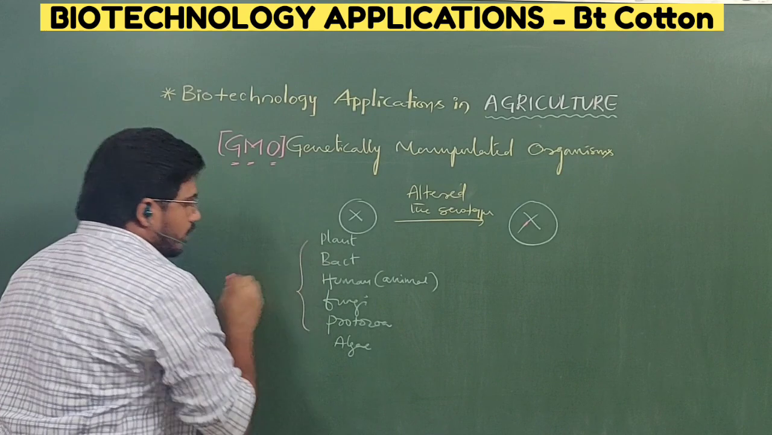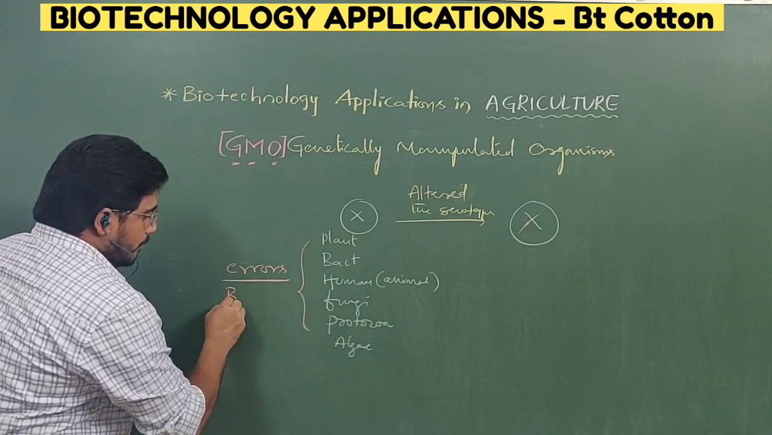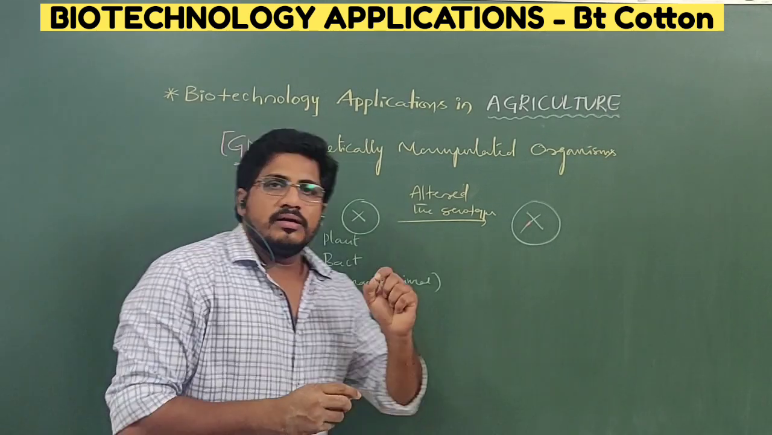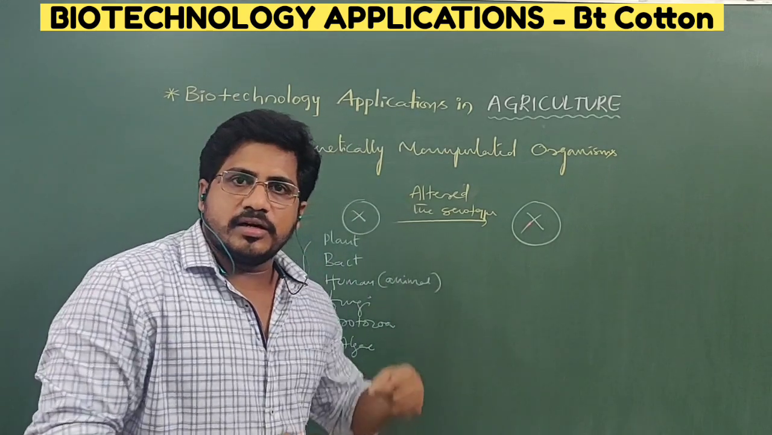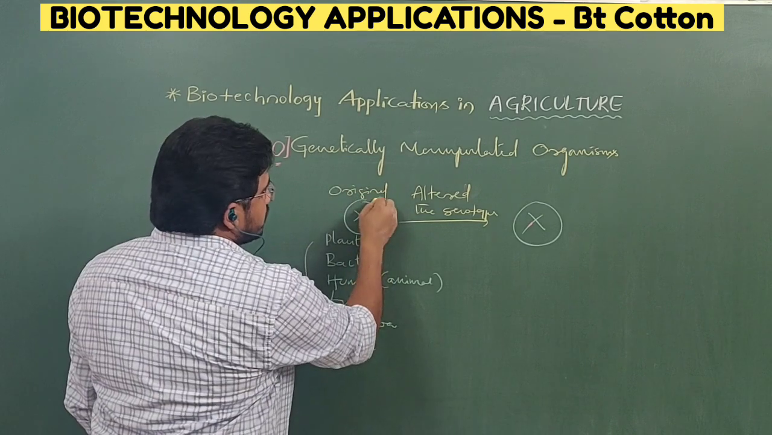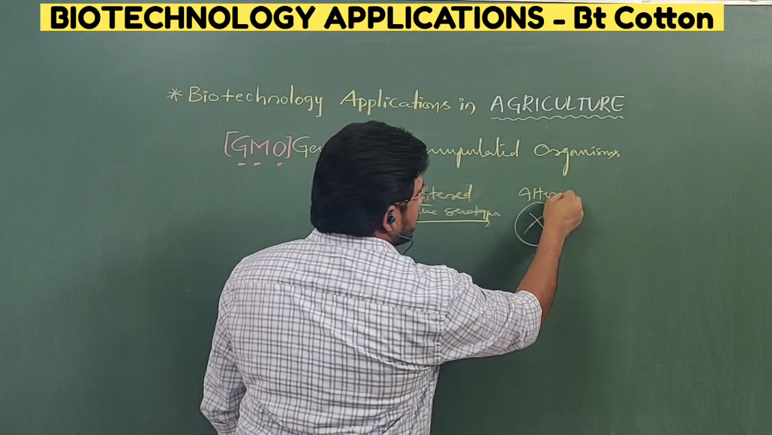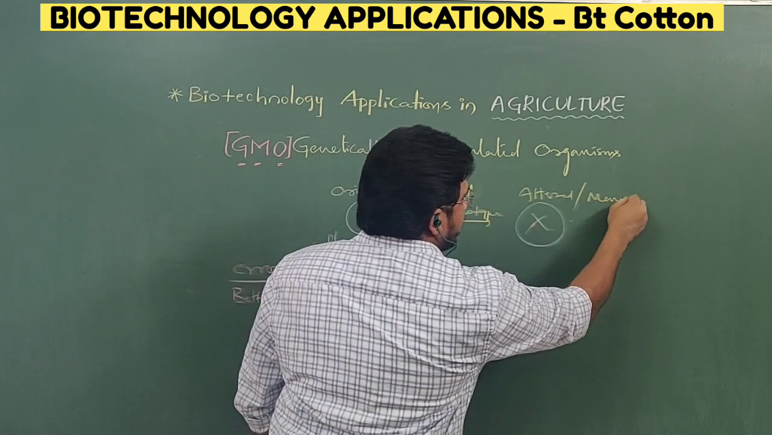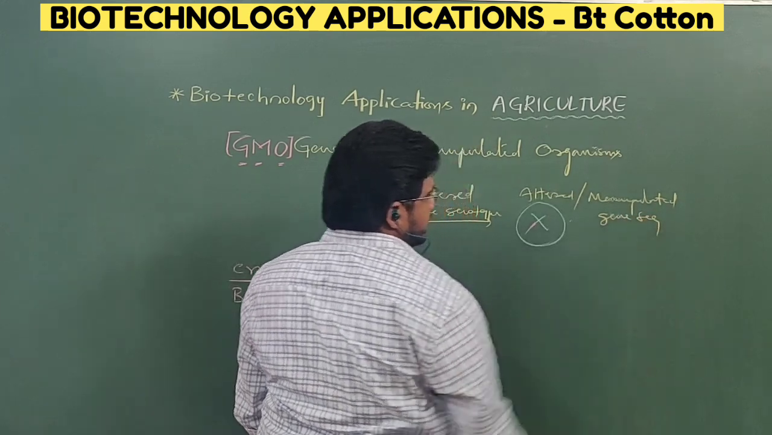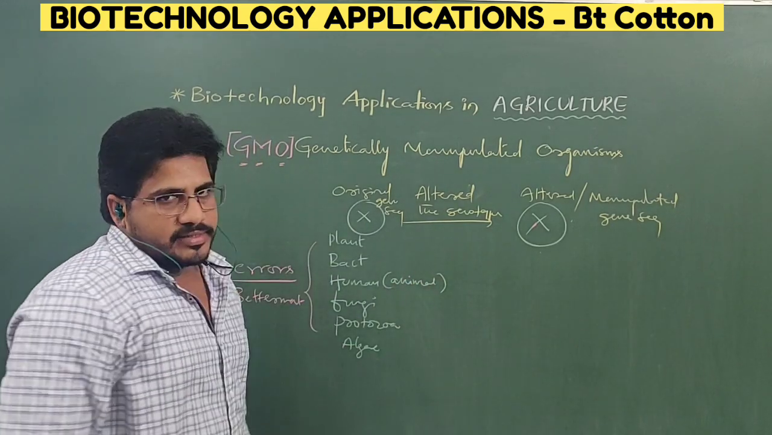So if any of these organisms have errors or need betterment, then we have to insert the desired gene to manipulate that. It is an original gene sequence, but they are altered or manipulated gene sequences. Then this organism is called a genetically manipulated organism.